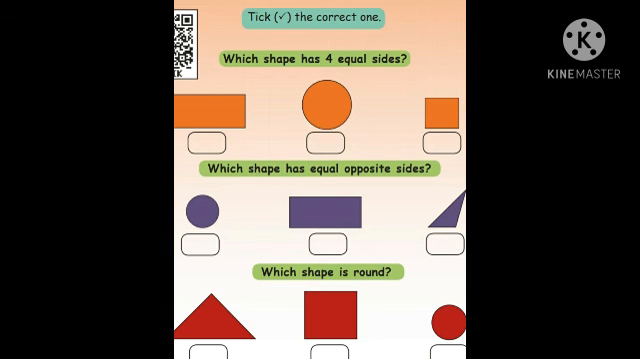So look at the picture. Which picture is round in shape? No corner, no side. Circle has no corner, no side. Okay, that is the round shape. So that is circle shape. You have to tick the third picture, circle. Okay, shall we go to the next?